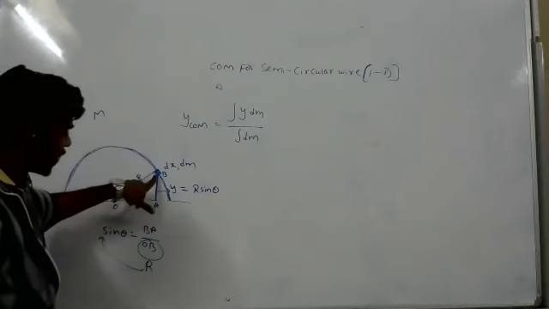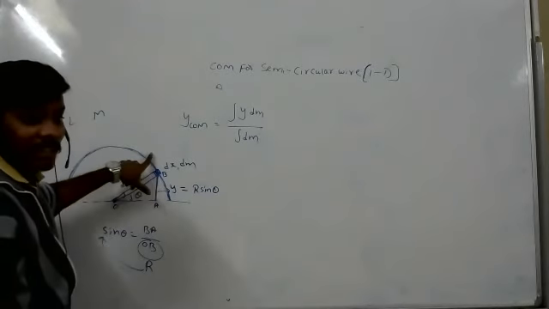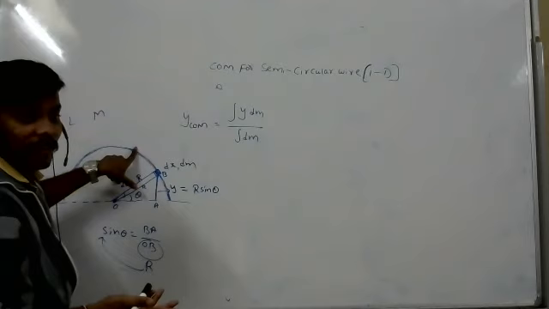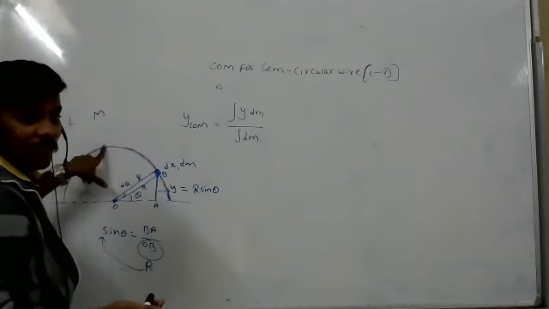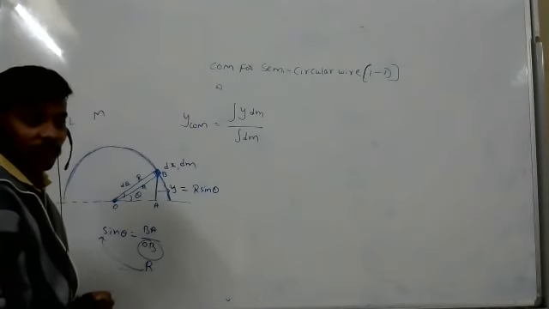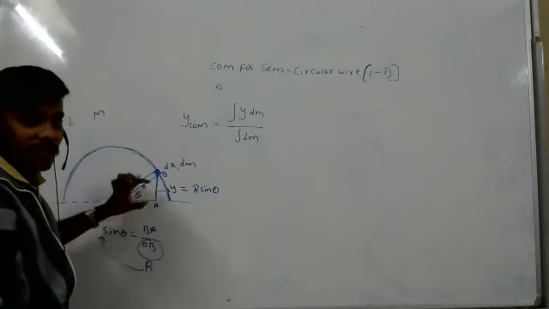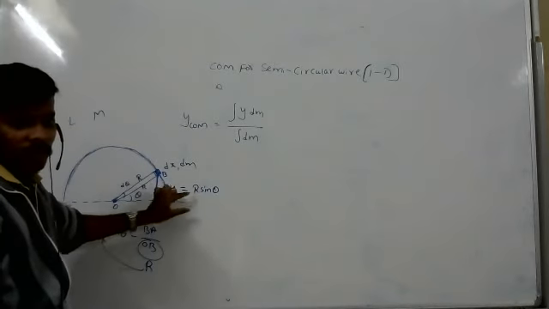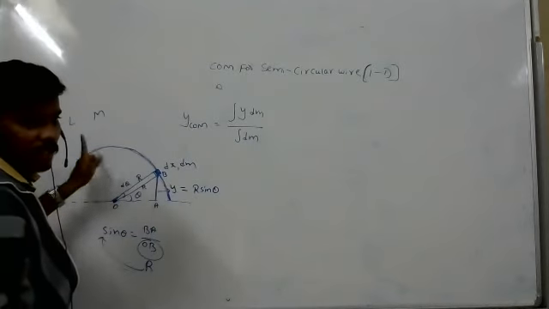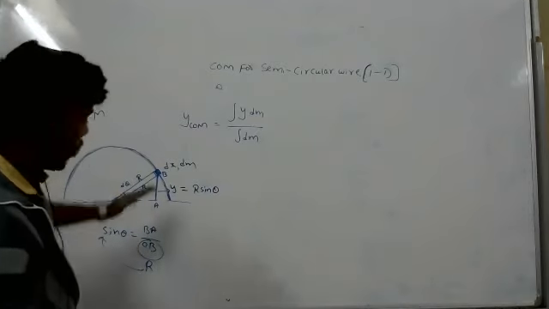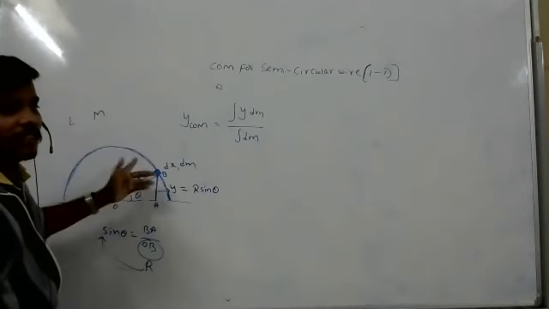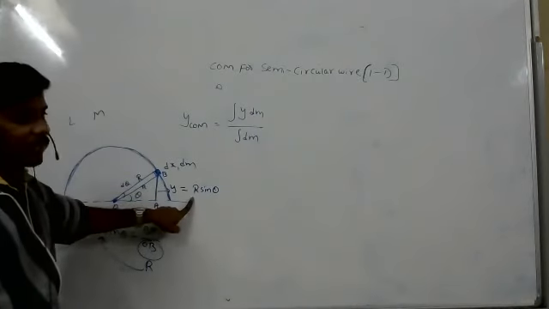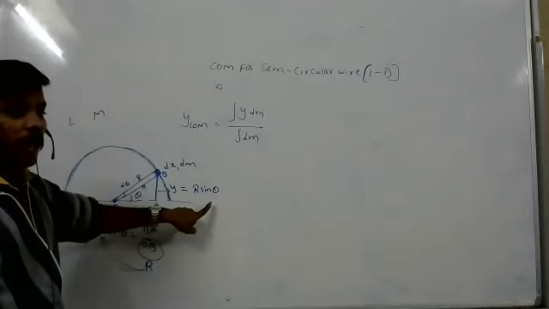And the mass is not existing only here. Mass is here also, so y will change. Y changes every time. The y distance will change every time, because if you consider the mass here, with the angle it will change. It depends not only on the radius, but on the angle also.